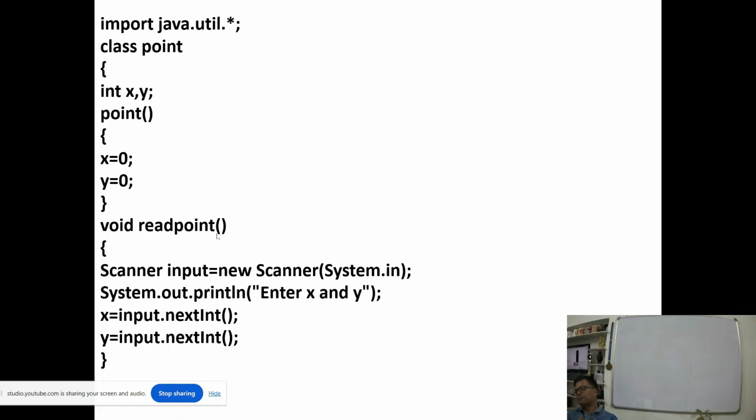See, when we talk about examination, when we talk about the program-based questions in the boards, marks are distributed step by step. Even if you have some problem in any of the parts, you should make the structure. जहाँ पे confusion हो रहा है, that function will have a problem. But this basic thing, defining a class, defining a variable, defining a constructor, and storing data into it, all those things are clear to everyone. Then read point. Read point में क्या होगा? We ask it to input.